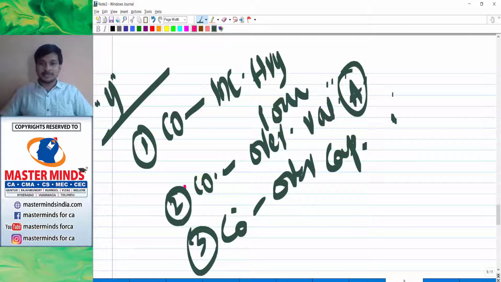Now point number three, the size of the business is small, but the capital invested is more. You have invested more capital, but you're not doing business at a size that represents your capital. With 10 lakhs, you can do lots and lots of miracles, but you're not in a position to do it. Your capital is more, but you're not sufficiently and efficiently utilizing it, so losses may occur.